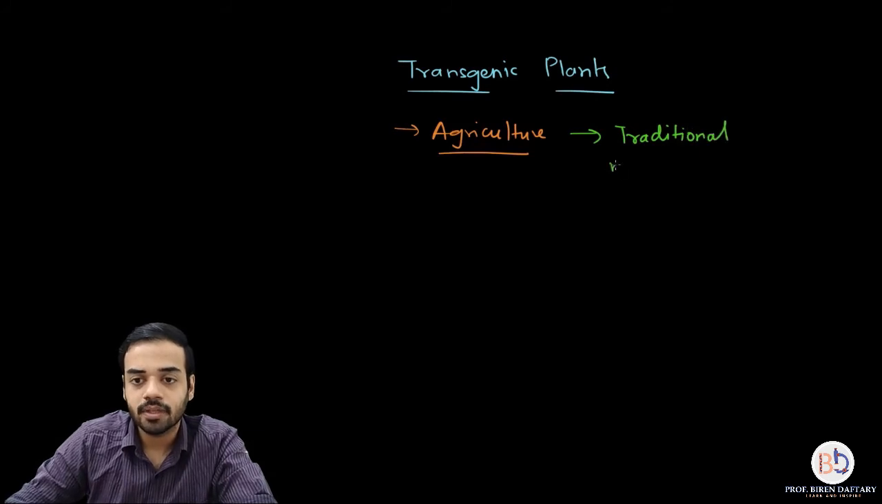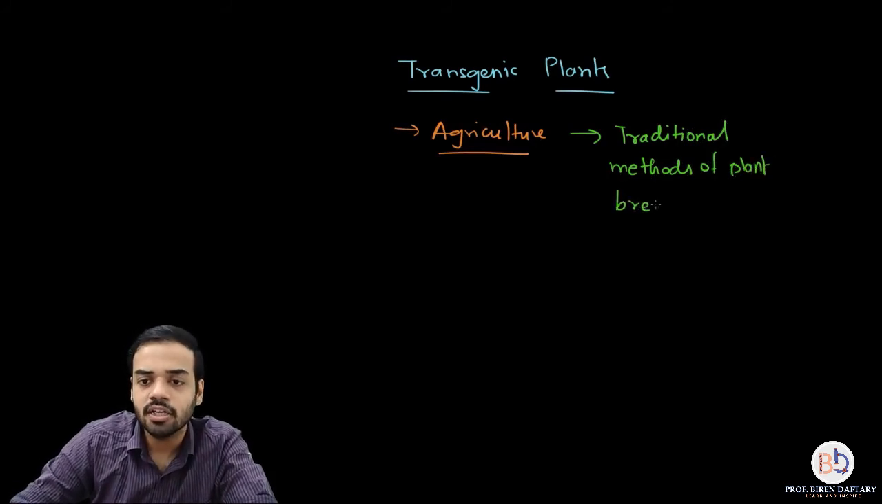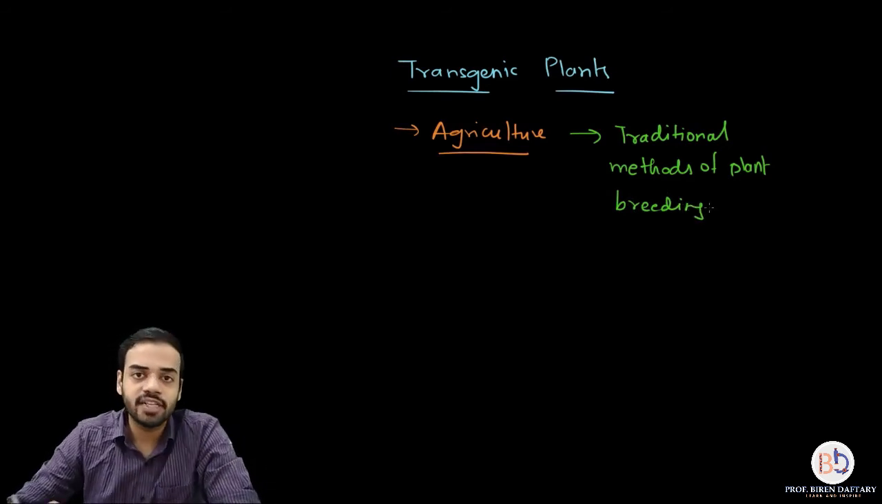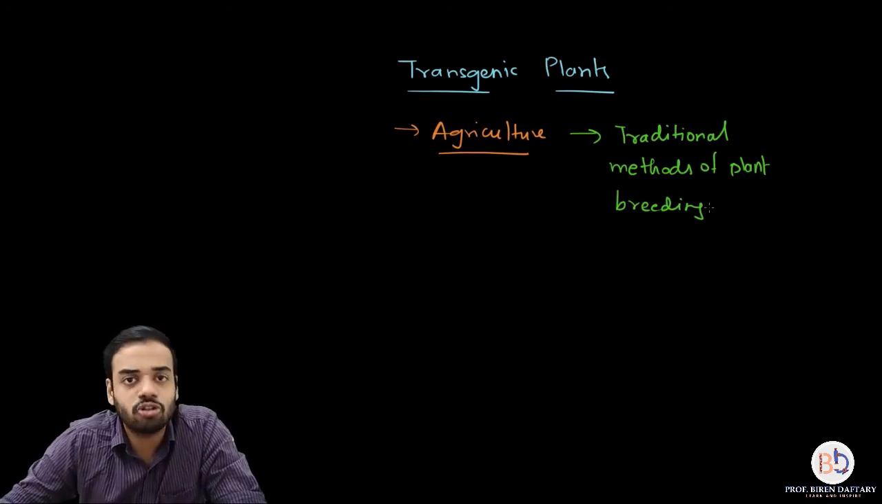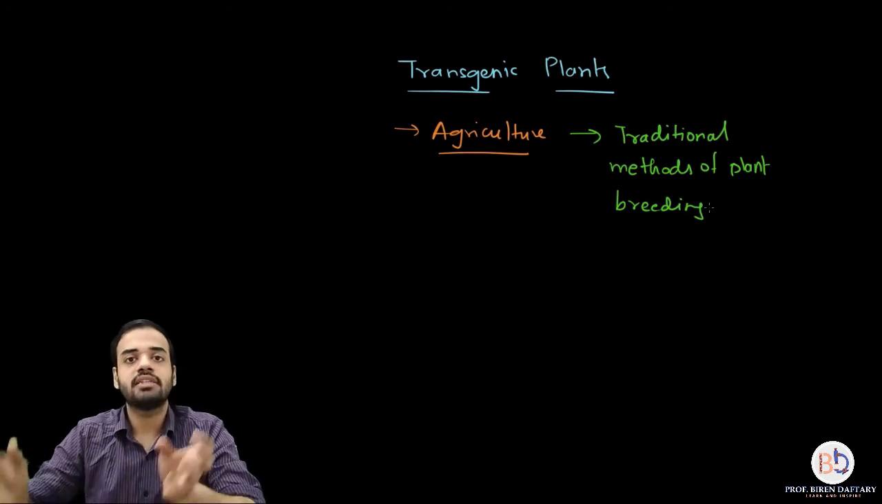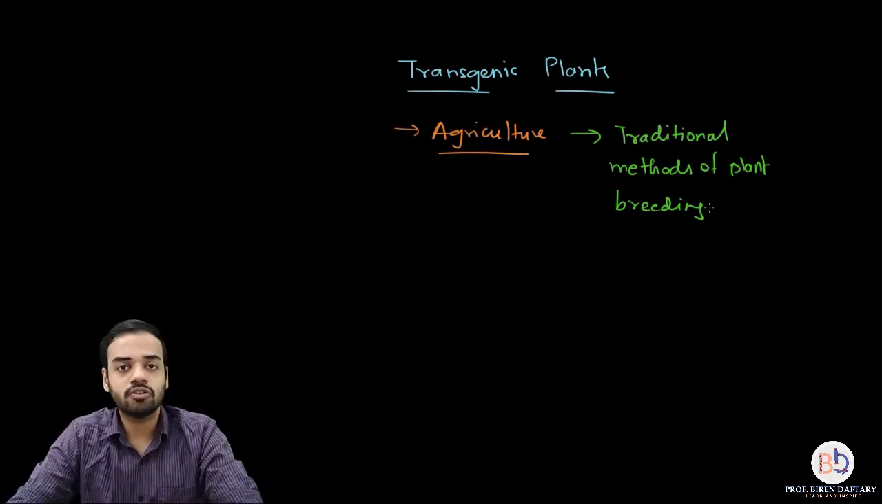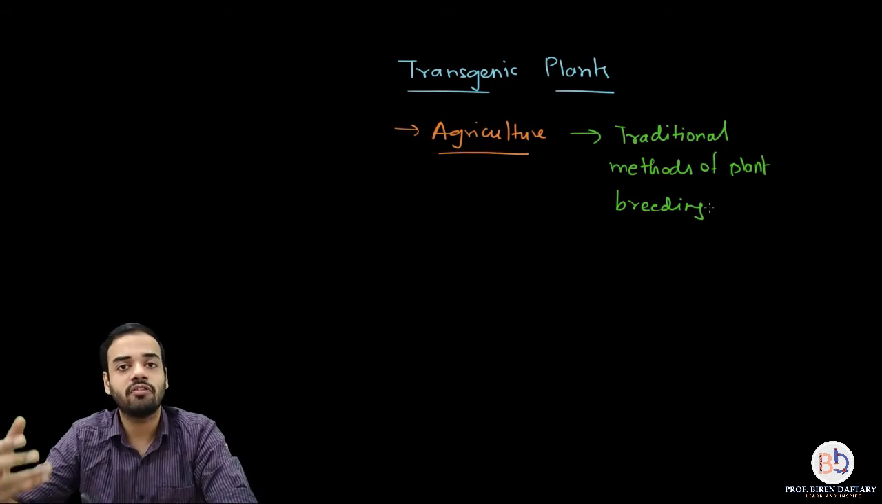Traditional methods of plant breeding. What do you mean by traditional methods of plant breeding? So suppose you want to grow a plant which is giving you a very high yield, and at the same time it is disease resistant or pest resistant, then what was the traditional method? It was very simple. So the male plant and female plants were found out first of all. One of the plants was a plant which was supposed to be naturally disease resistant, the other one was a plant which was supposed to have a high productivity.